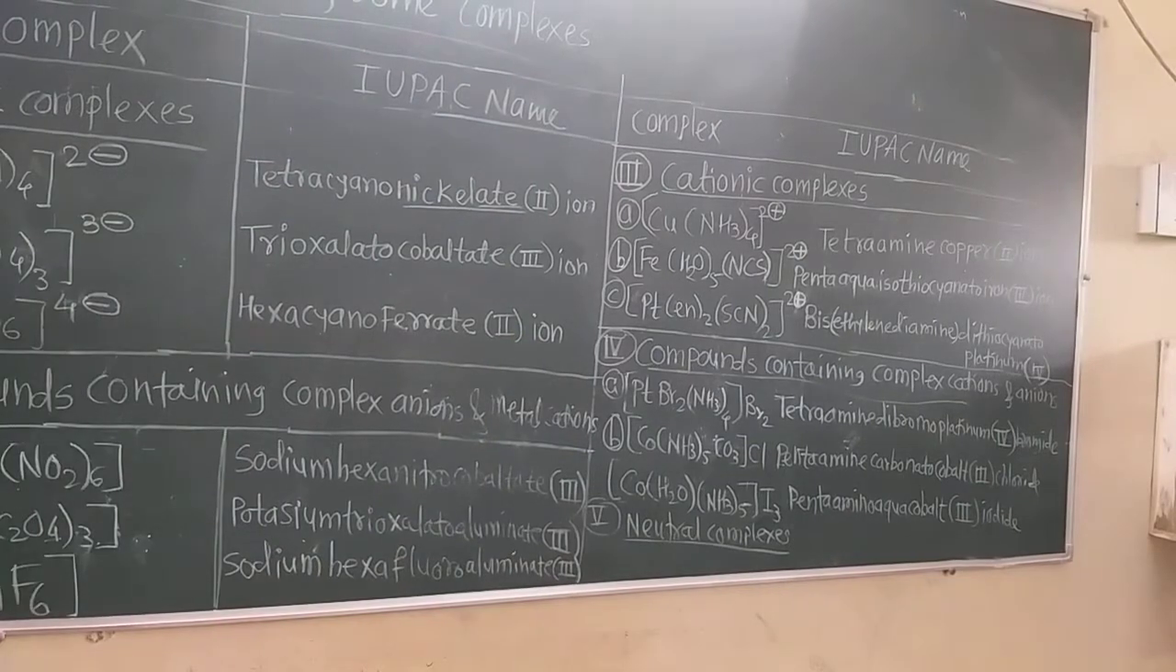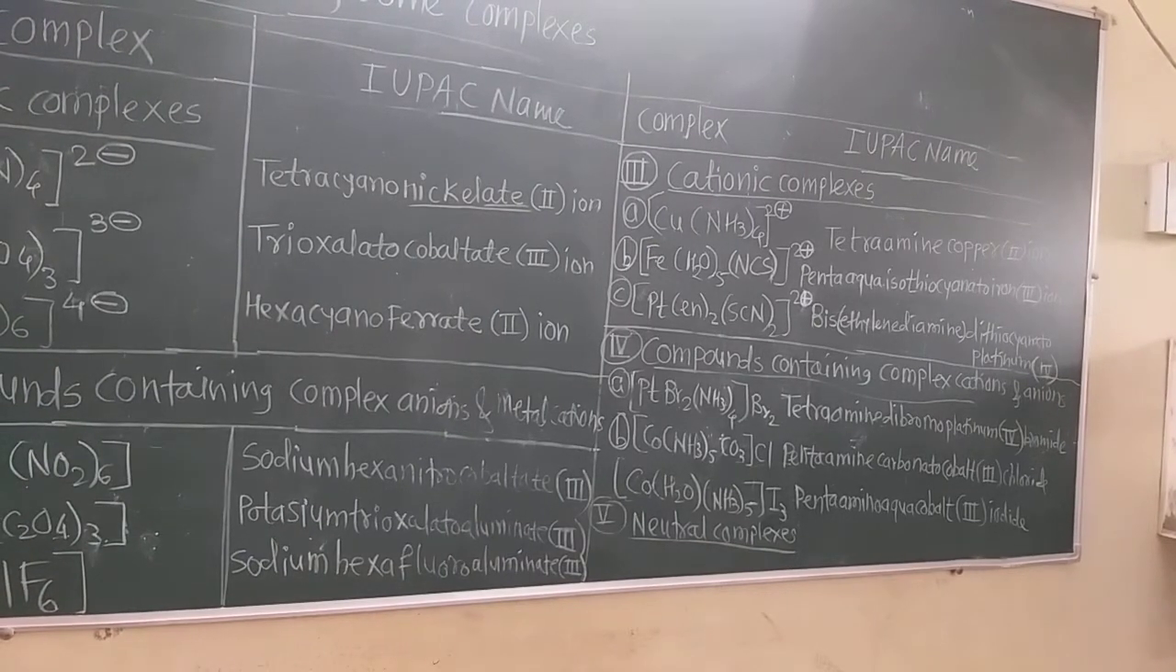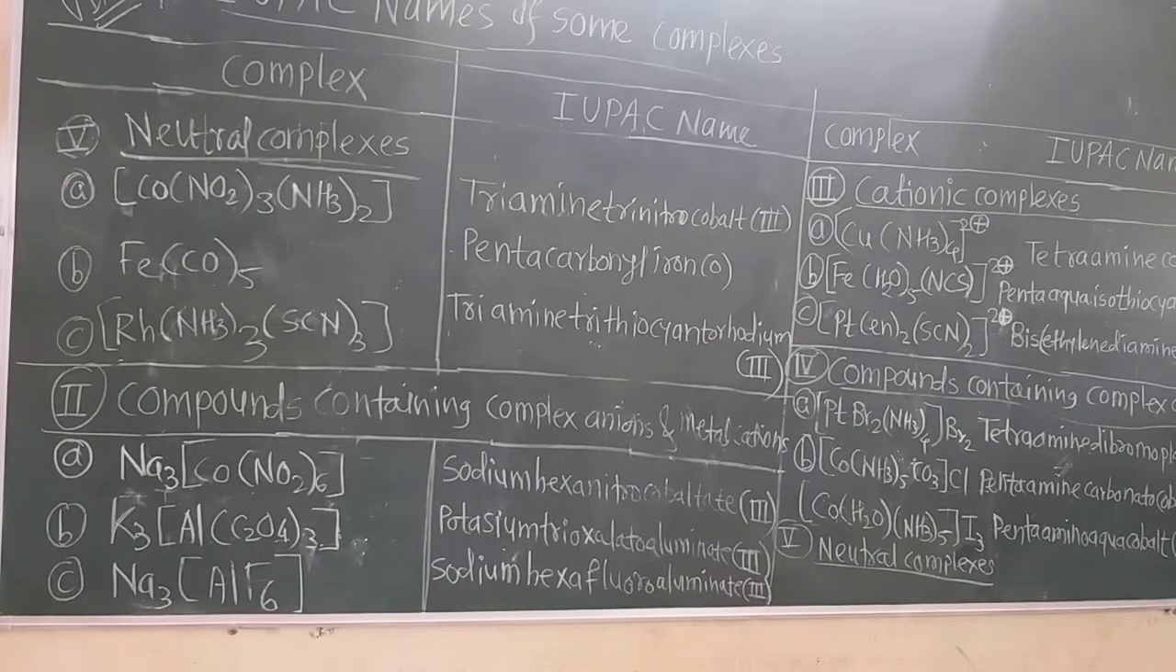Now let us see the neutral complexes. During writing the name of a neutral complex, also the -ate word for the metal cation, do not write there. Write down the name of the metal cation as it is. Now see here, this is cobalt. So what is the name of the coordination compound? There are 3 ammine and 3 nitro ligands. So triammine trinitro cobalt(III) only, not cobaltate.